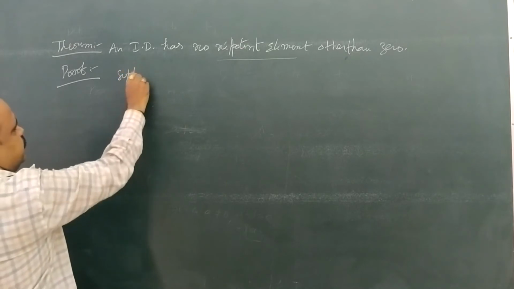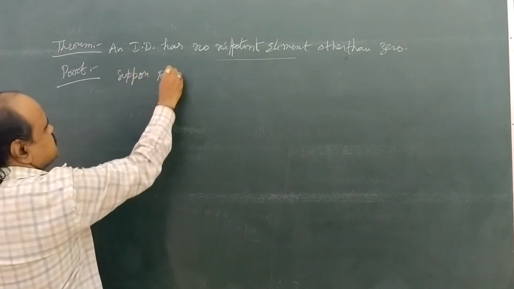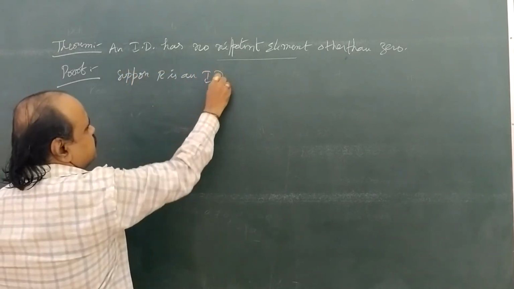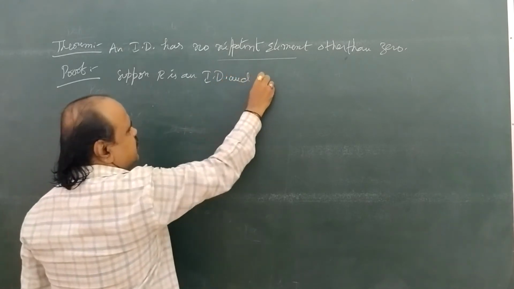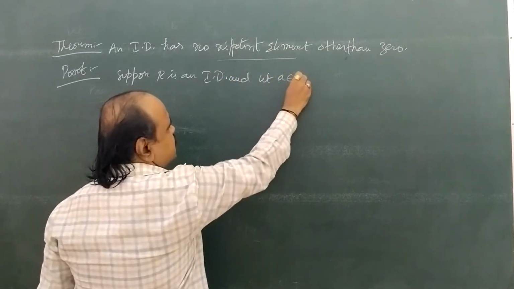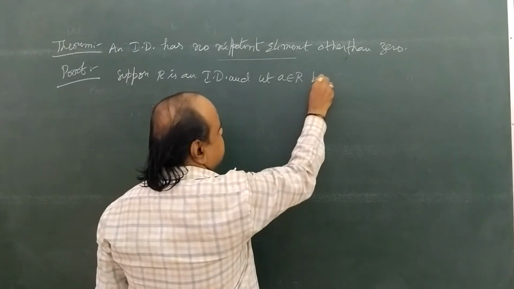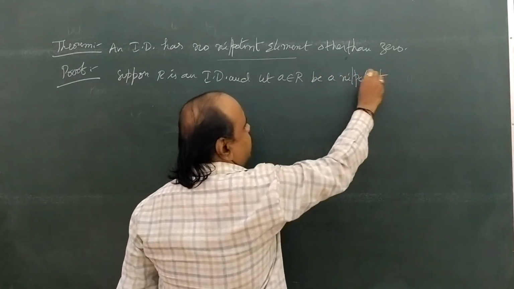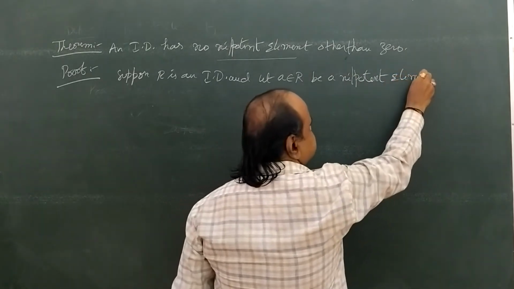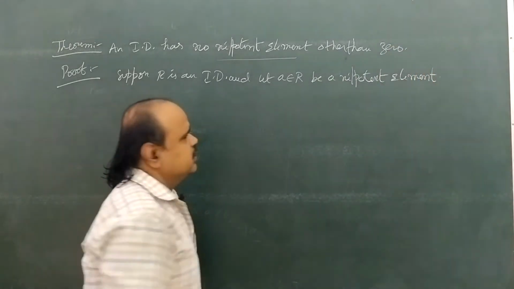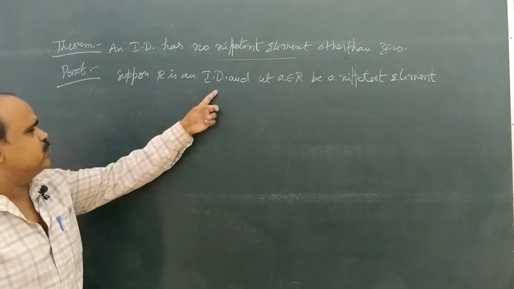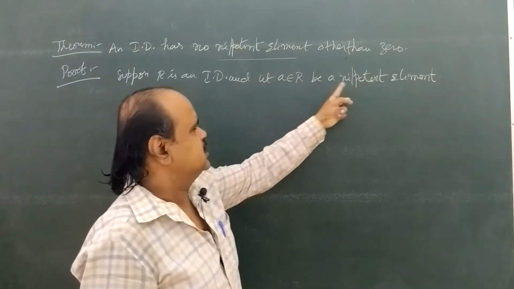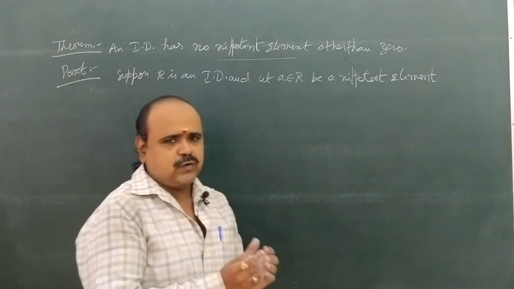Suppose capital R is an integral domain and let small a belongs to capital R be a nilpotent element. Okay na? Now what we have to prove?